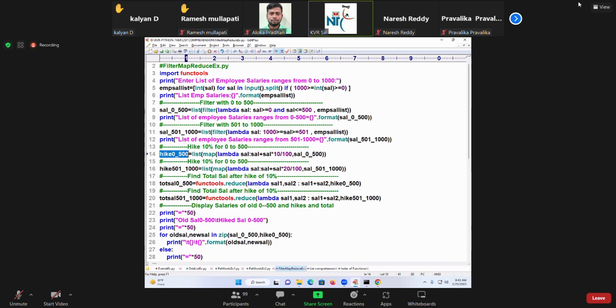That's where you collect the salary, and you have only single variable sal, which has the sal related list. This is a list, not a single variable. Sorry, my mistake. It's a list of where you're getting that value from the sal. Lambda sal, where you have that sal, right?